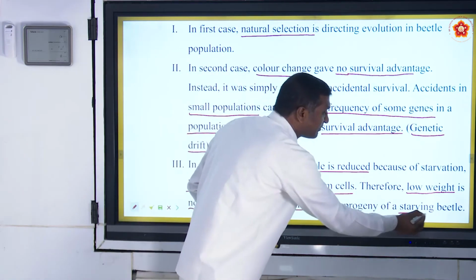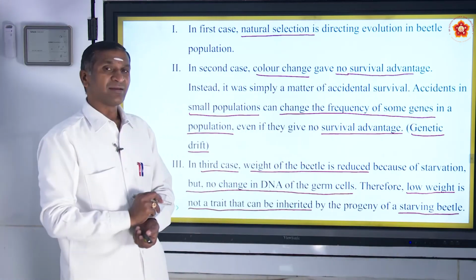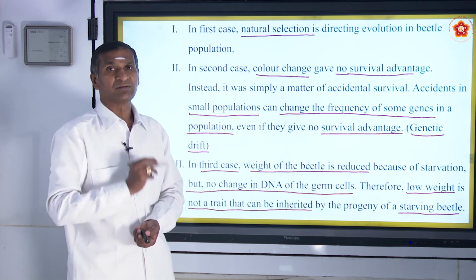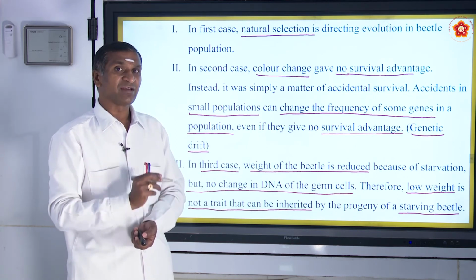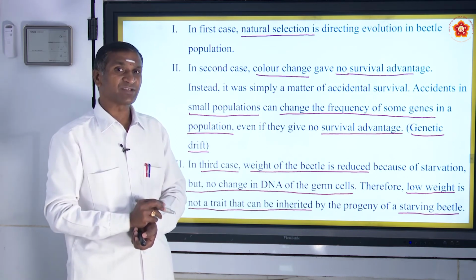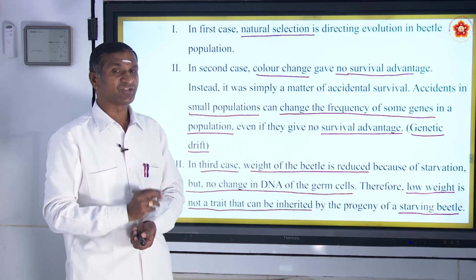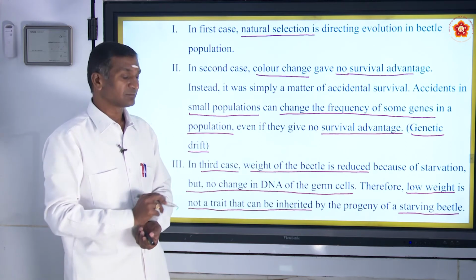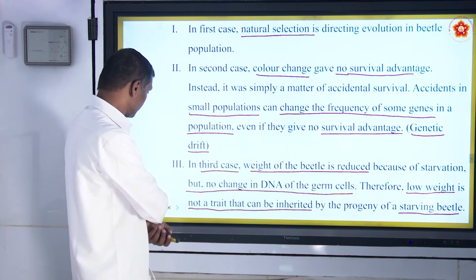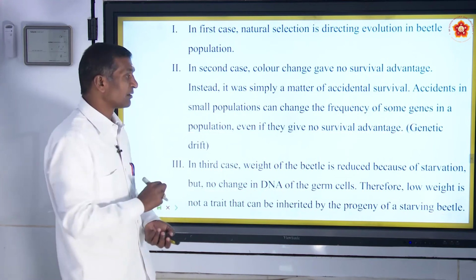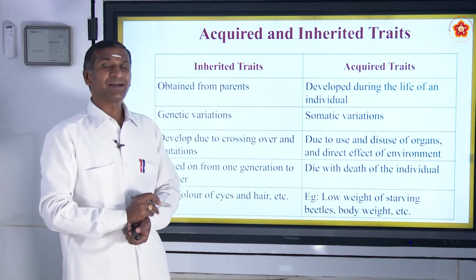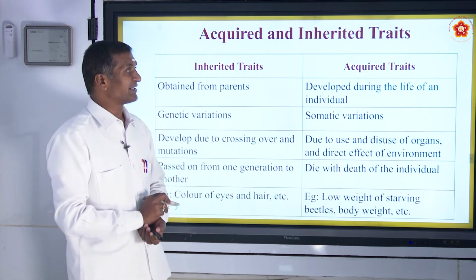Here I would like to remember the Lamarck theory and also Darwin's theory, which you can just recollect. Acquired and inherited traits.